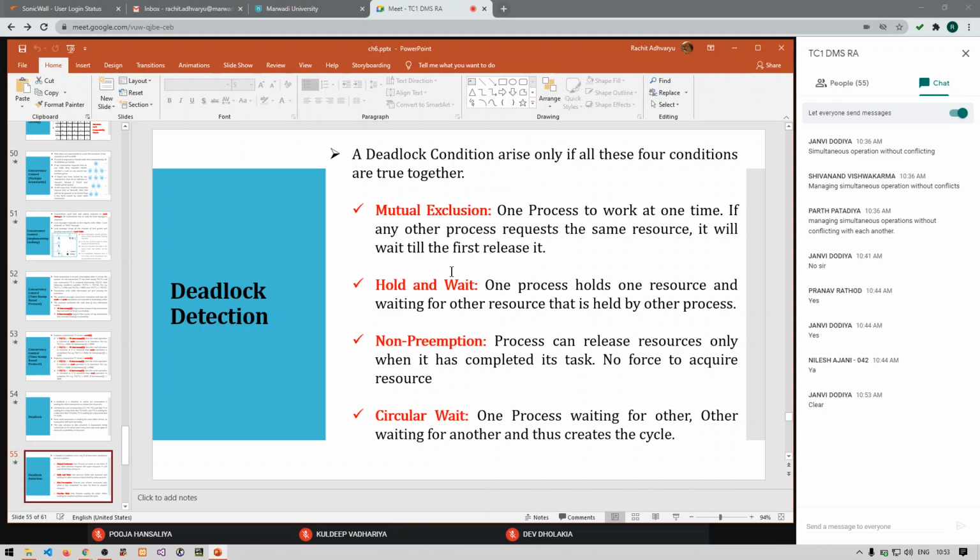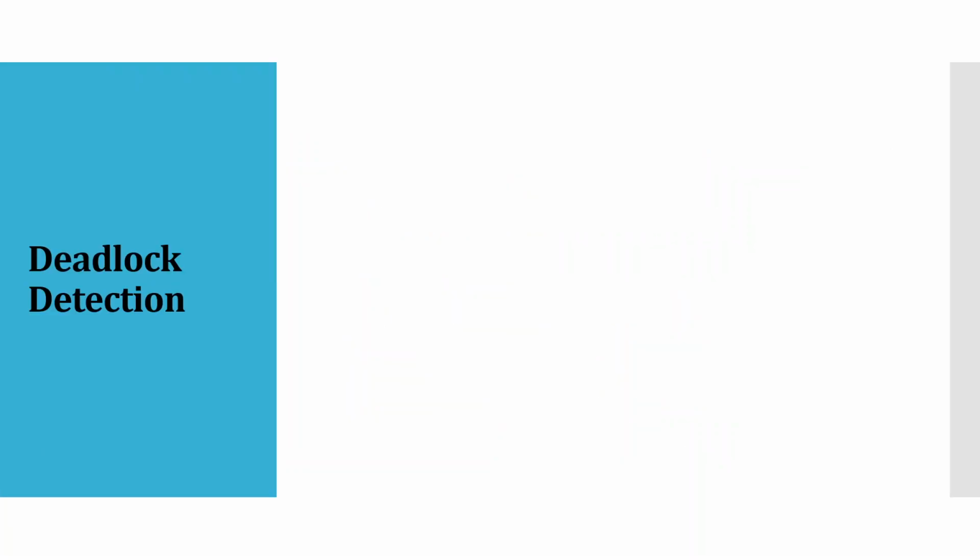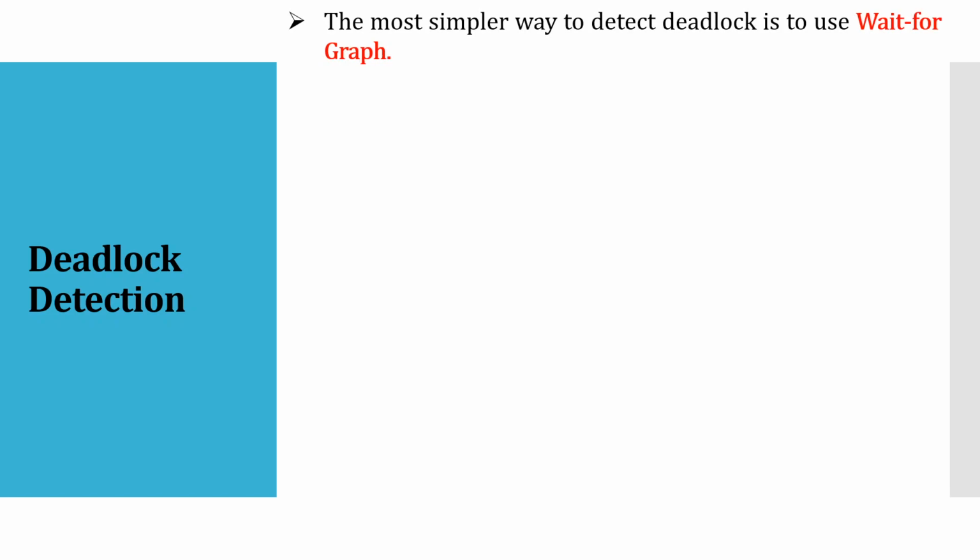Right, so now let's see an example of it. How to detect a deadlock, or how we can say there is a deadlock situation. The simplest way to detect a deadlock is the wait-for graph.